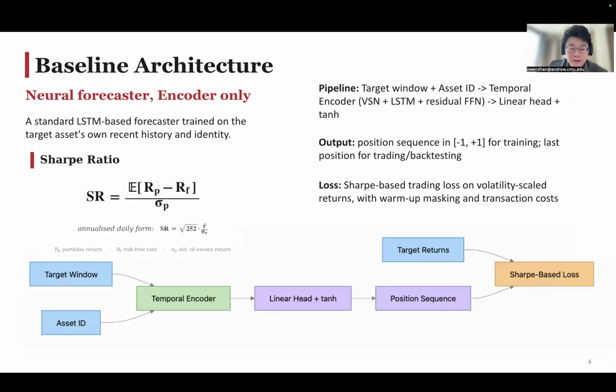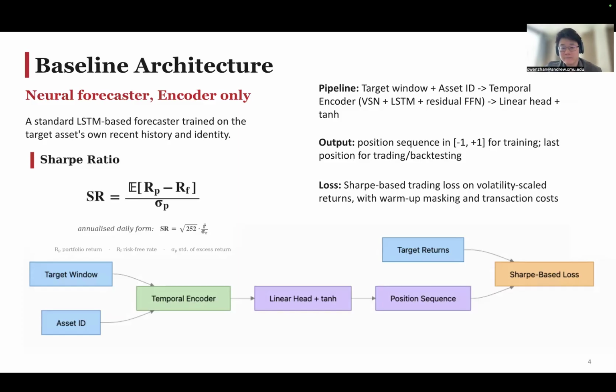So our baseline is a standard long short-term memory forecaster. It includes a target window plus asset ID through a VSN, then an LSTM, and a residual feed-forward layer, outputting positions in a range of -1 to 1. This is a benchmark neural forecaster we need to beat.